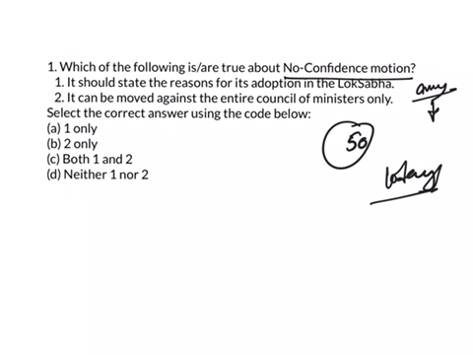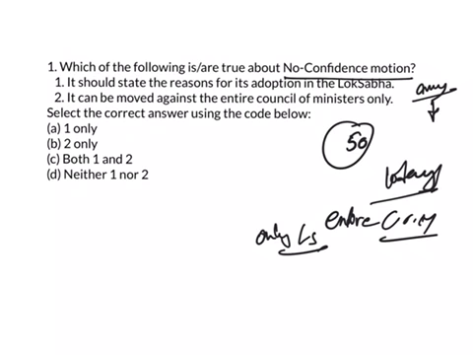And it is moved against the entire Council of Ministers and not against an individual minister or private members. And it can be moved only in Lok Sabha, not in Rajya Sabha.